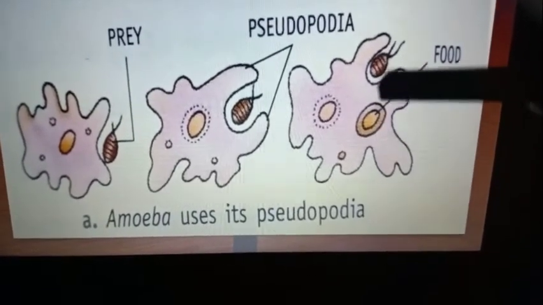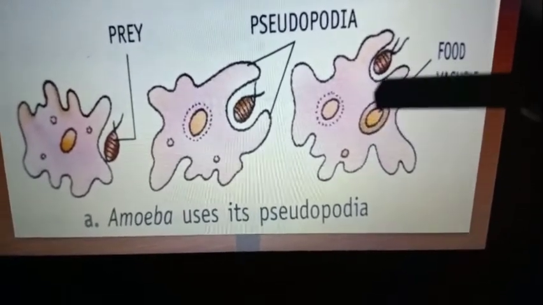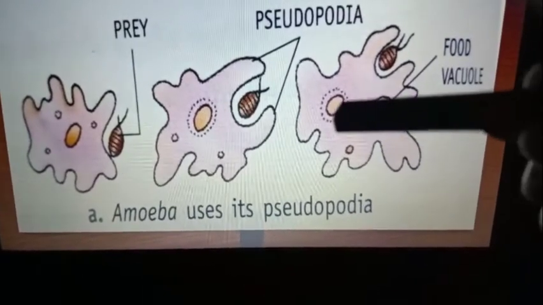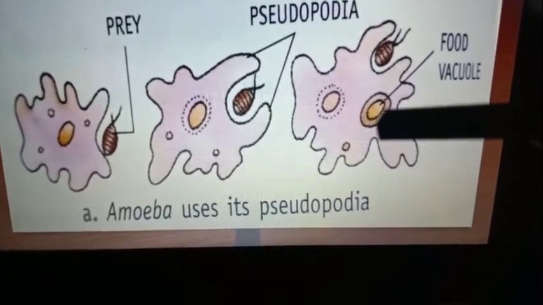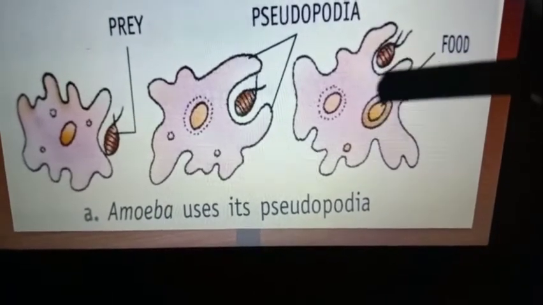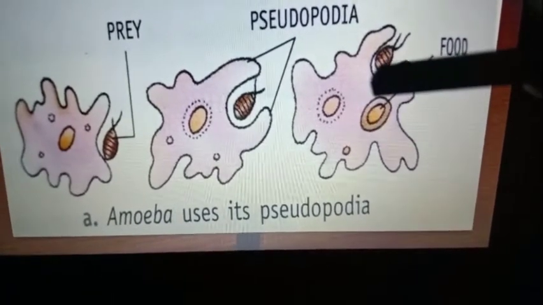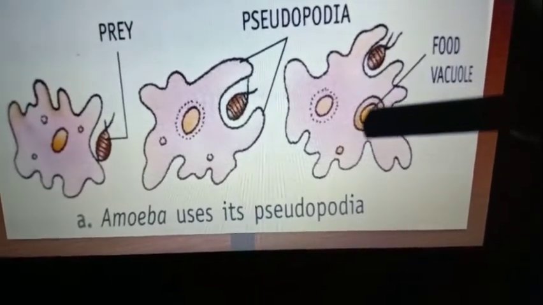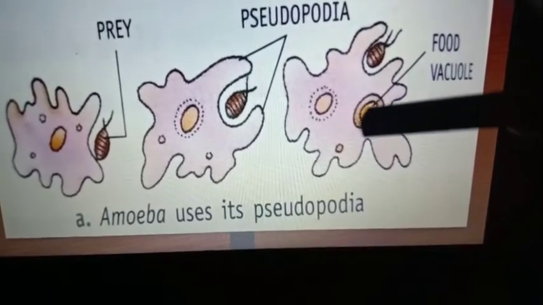And there, just beneath that pseudopodial structure, we have the food cavity. This is the nucleus of the amoeba, and this food vacuole immediately comes in contact with the pseudopodia, and when they come in contact, the pseudopodia will release the prey into the food cavity, that means the food vacuole.